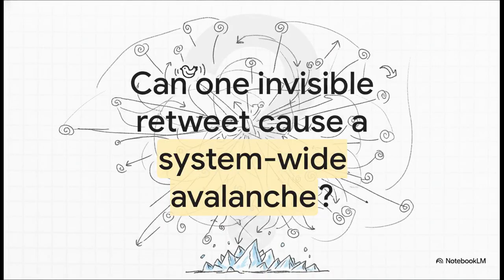So specifically, we're looking at a case involving a man, let's just call him Dr. Chen. Now, Dr. Chen had under 100 followers and basically zero account interaction, yet he is legally accused of causing a severe disruption of public order. And legally speaking, that implies widespread chaos, systemic breakdown, massive societal impact. The catch? He allegedly triggered all of this with a single retweet, which brings us to a really profound question about cause and effect in our hyperconnected world. Can one tiny, practically invisible action actually cause a system-wide avalanche?